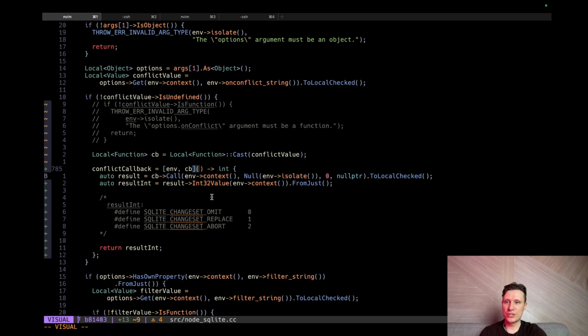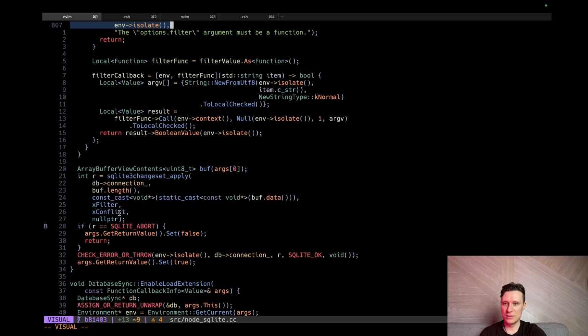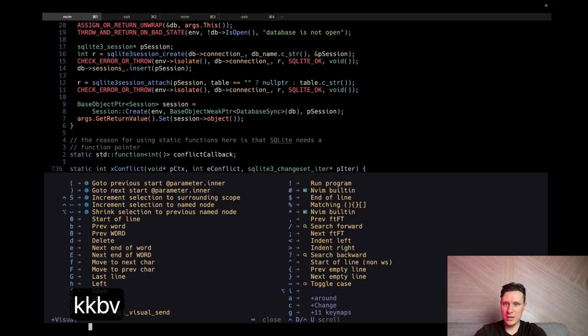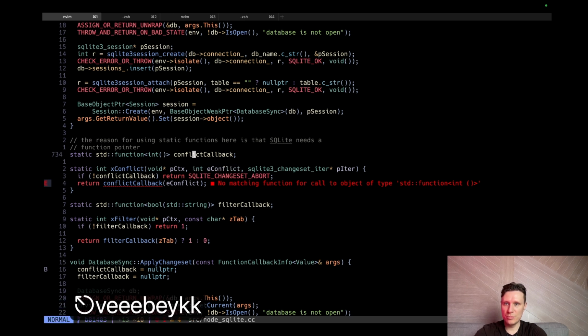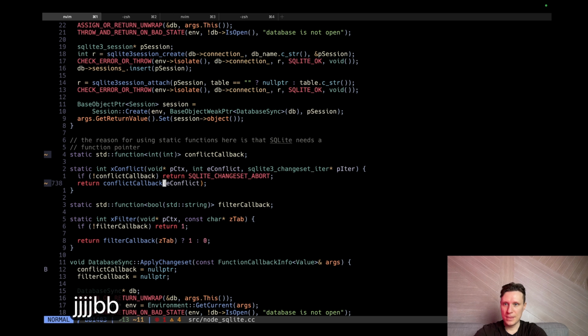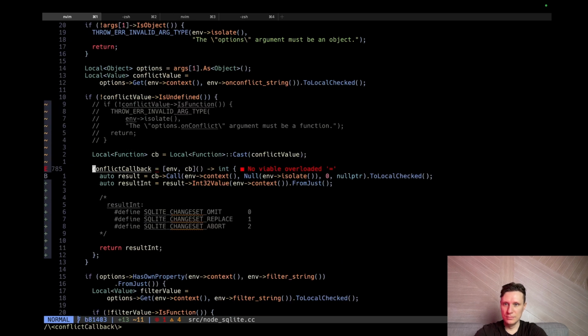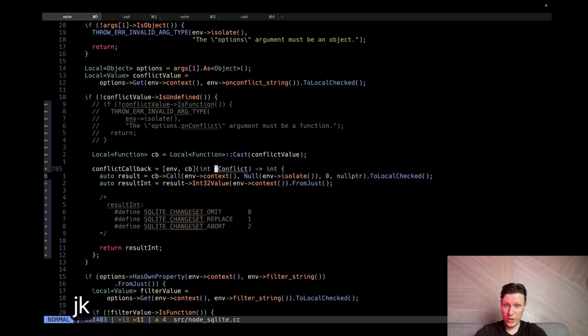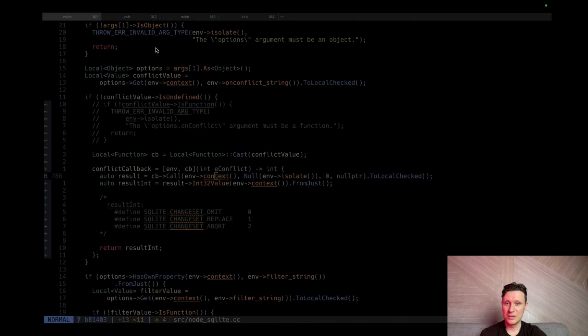I believe the first argument of these guys. Yeah, callback. Conflict here. We need to pass it further, like here, and so we need to update it to accept our conflict. And here we need to pass it like this. And now we have our conflict type and need to... Oh, our time is up, unfortunately.